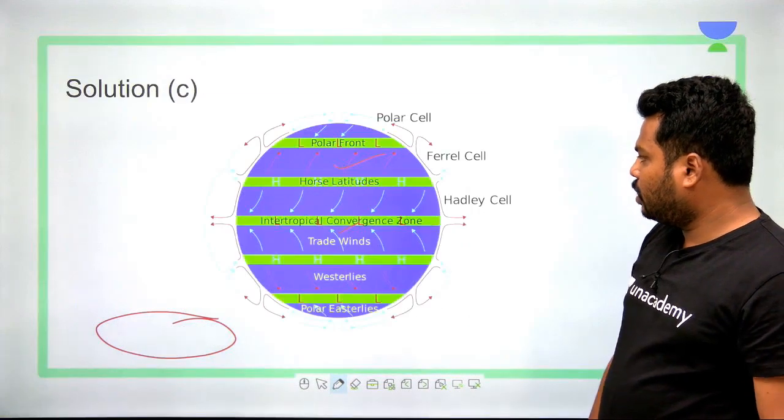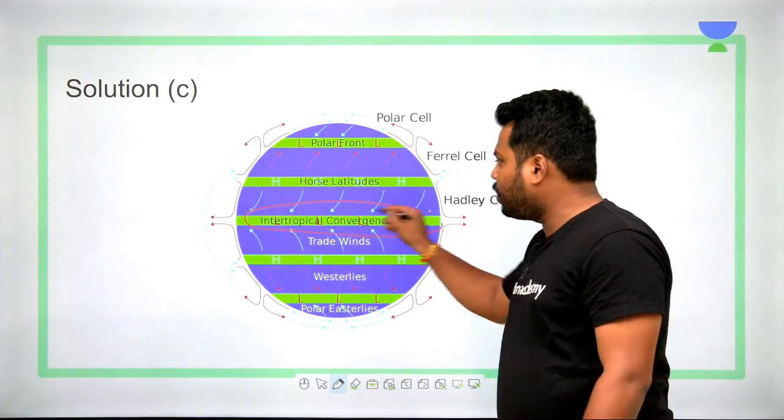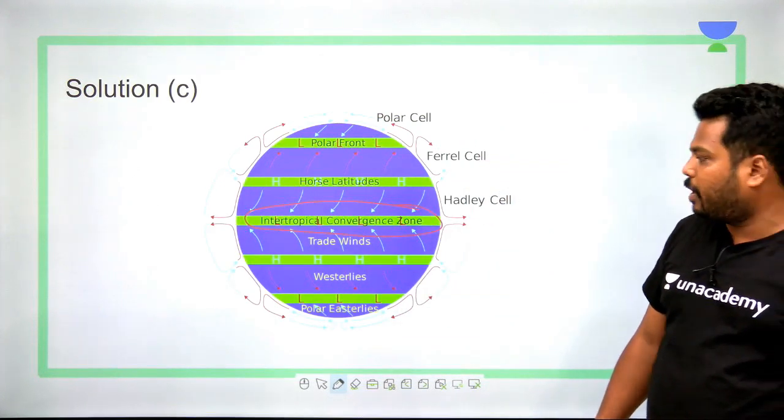Clear? So once again, try to visualize this. These are the belts of converging of trade winds. Done.